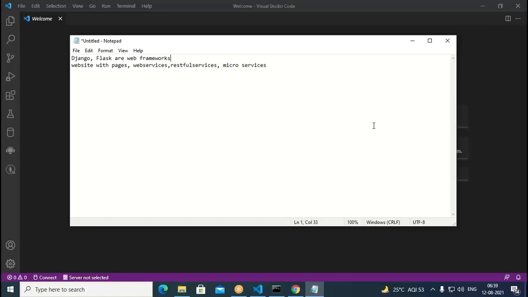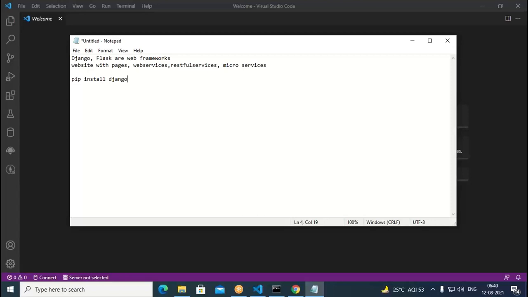So as I told you, Django is a web framework. But for working with Django, first of all, we need to download Django, if it's not downloaded already. For that purpose, we use the pip command. Pip is nothing but the Python package installer. We give pip install Django. So the latest version of Django gets installed with that. Using this command, you can install Django. So once Django is installed, you can start working with Django application development.